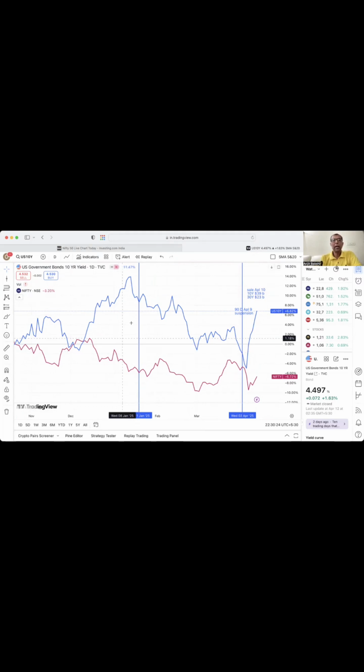Okay, now after Trump assumed office, you see the 10-year Treasury bond yield continued to decline. And the Indian market, the red line, during this phase from January 21st to April 2nd, if you observe, the US Treasury bond yield is declining and our market has regained. What was the declining phase? In that phase it somehow reversed. So whenever there is a decline in the US Treasury bond yield, our market reacts positively.